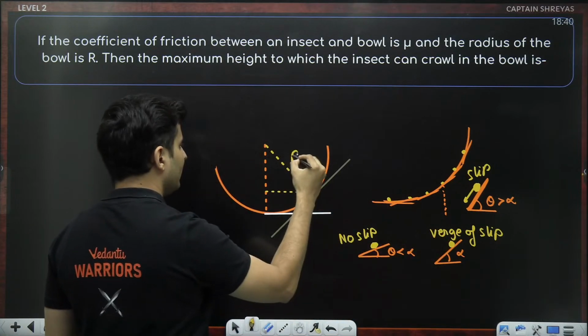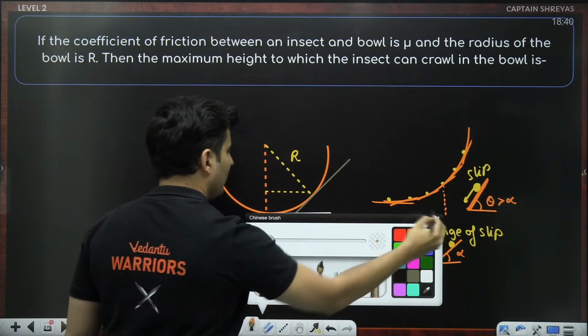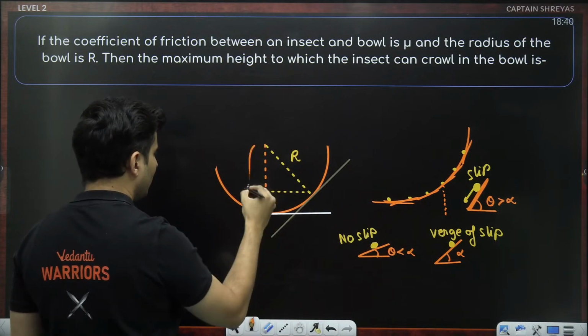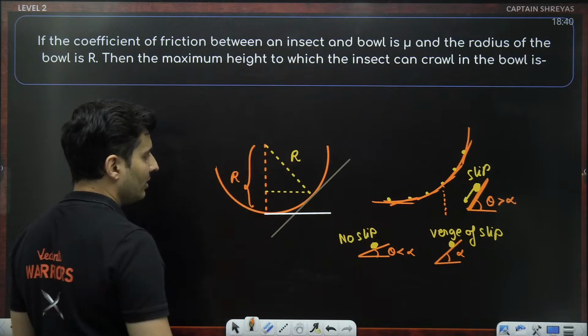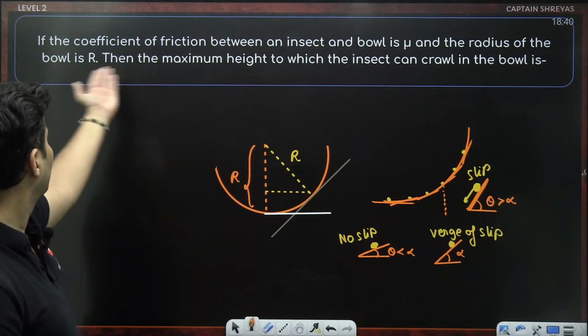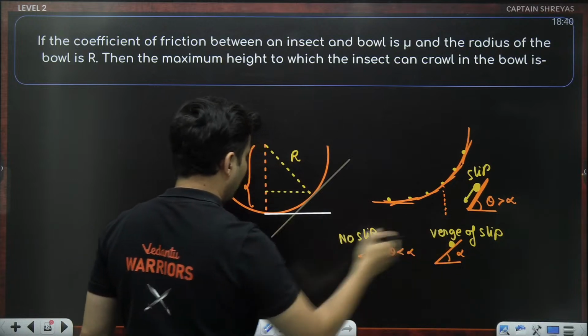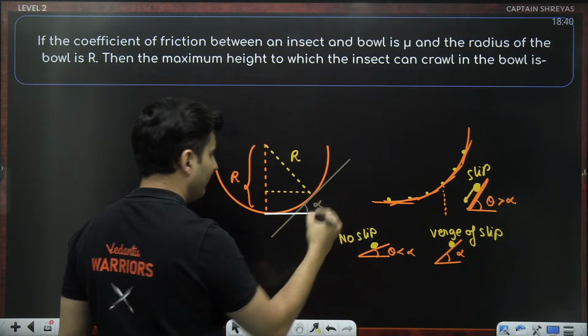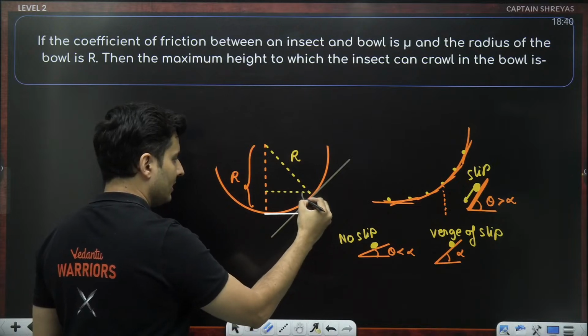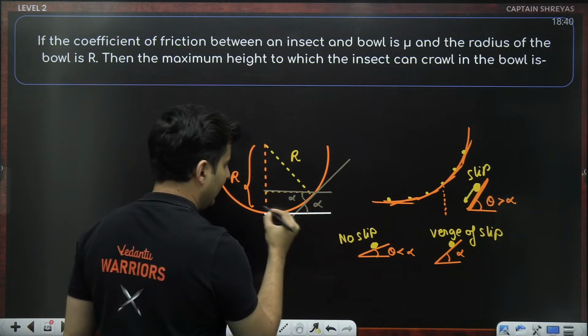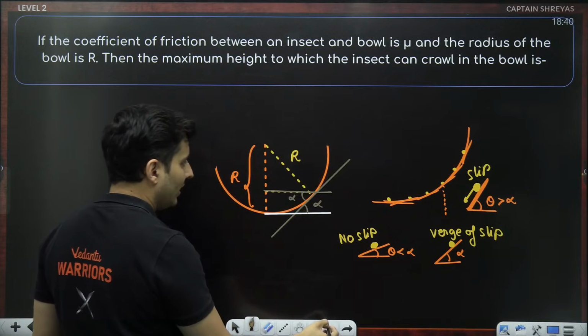So obviously this is the radius. Even this whole thing is the radius of the bowl. This particular angle that you see over here is alpha. If this is alpha, this is also alpha, because parallel lines intercept alternate angles.